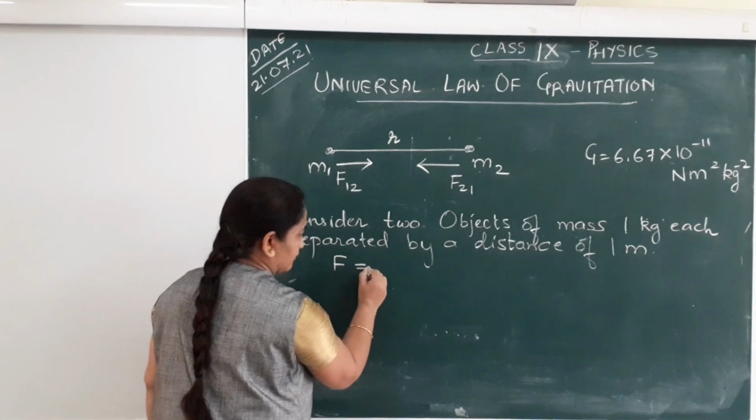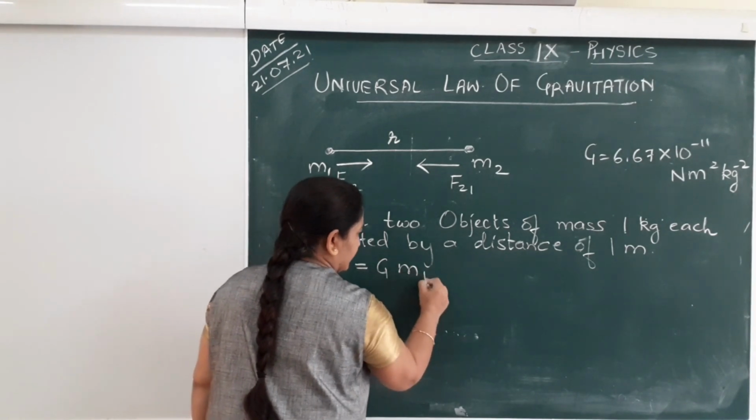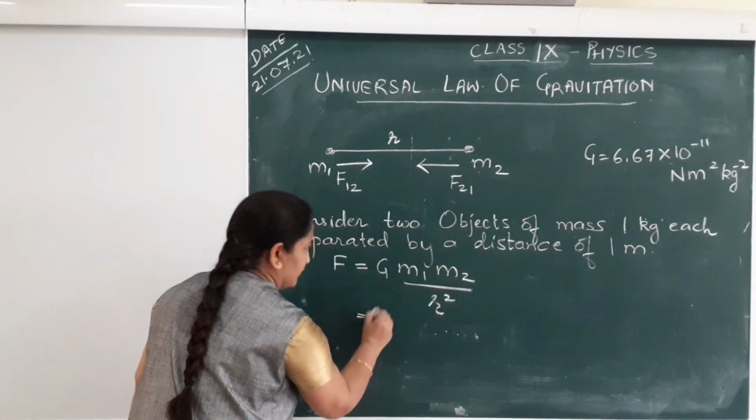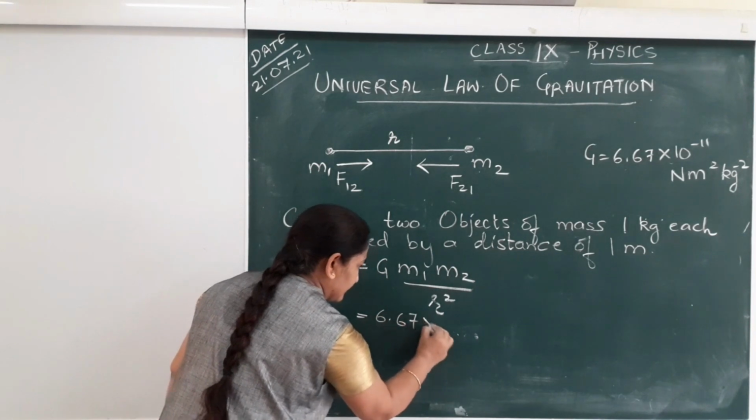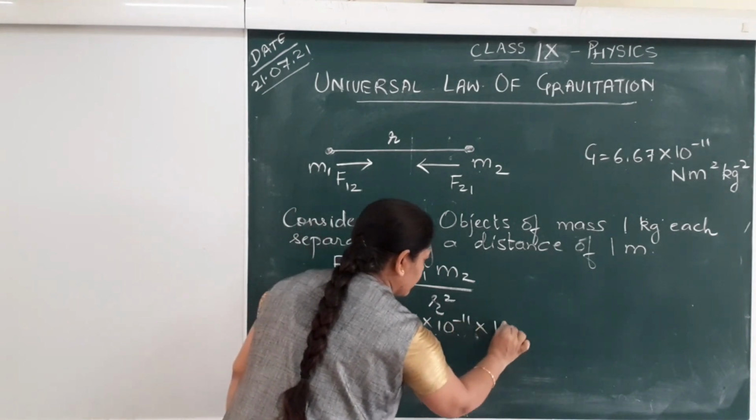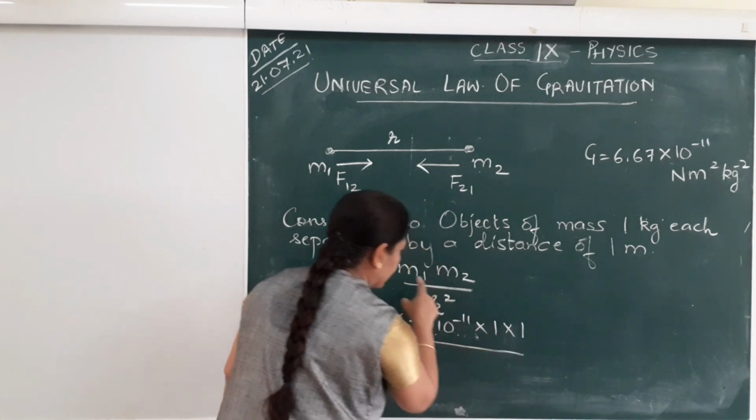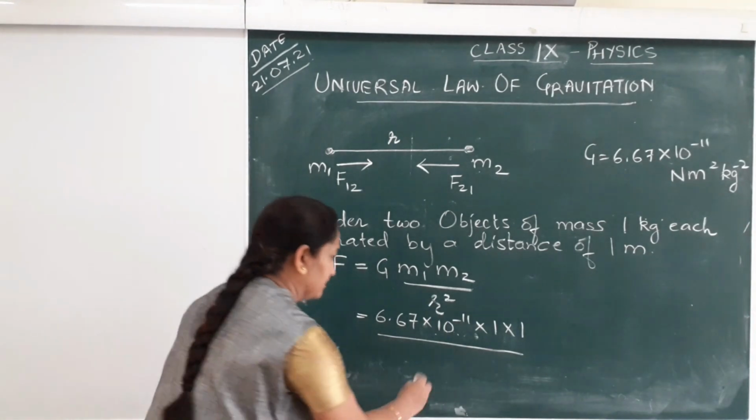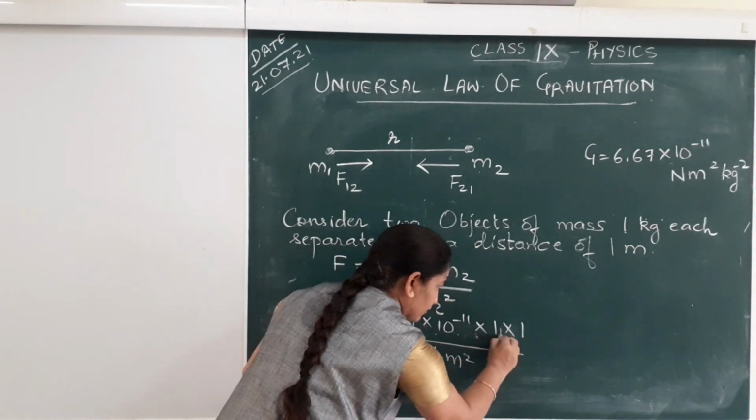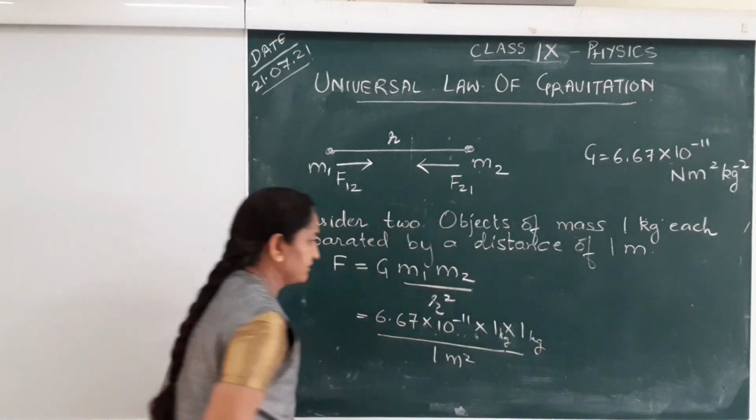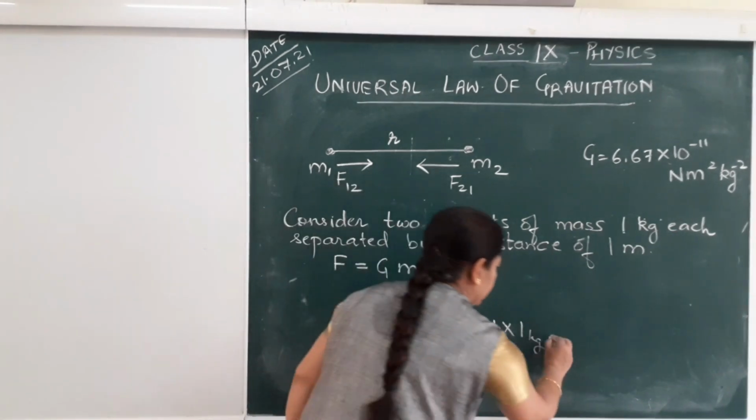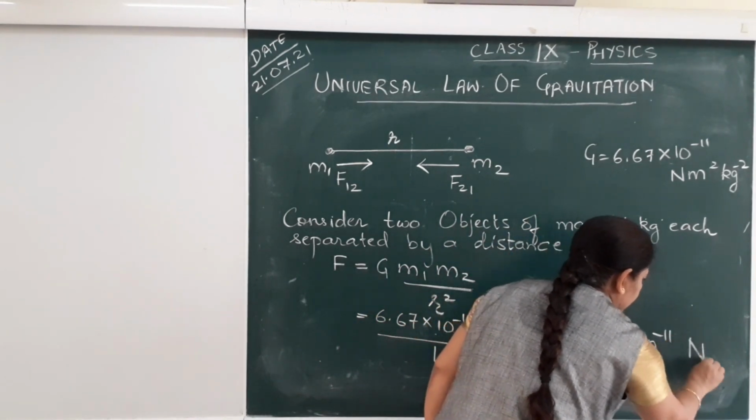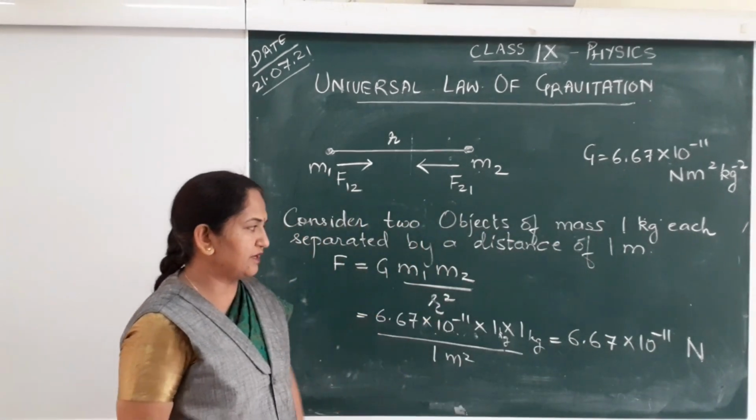So F will be equal to G m1 m2 upon r square, where when you substitute the values, 6.67 into 10 power minus 11 into 1 kg mass 1, 1 kg mass 2, and distance is 1 meter, so 1 meter square. Then what will be the final answer? It will be 6.67 into 10 power minus 11 Newton. The unit for force will be Newton.